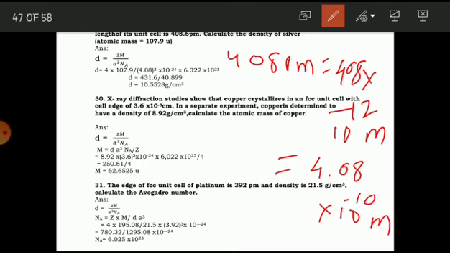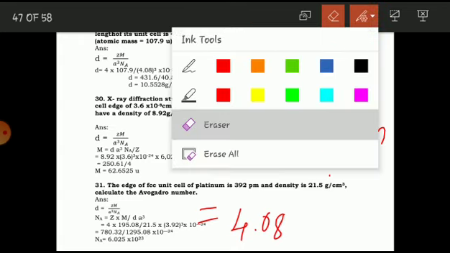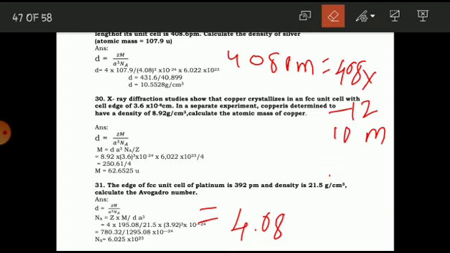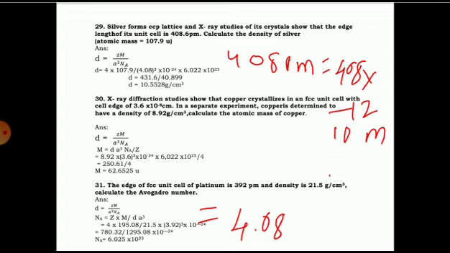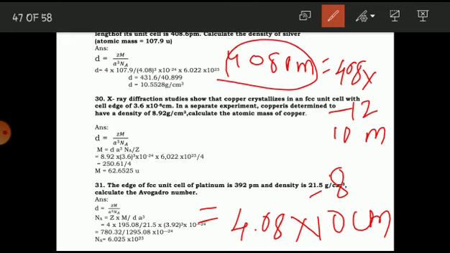Now convert this finally into 4.08 into 10 raised to minus 8 centimeter. So we are converting 408 picometer into 4.08 into 10 raised to minus 8 centimeter.